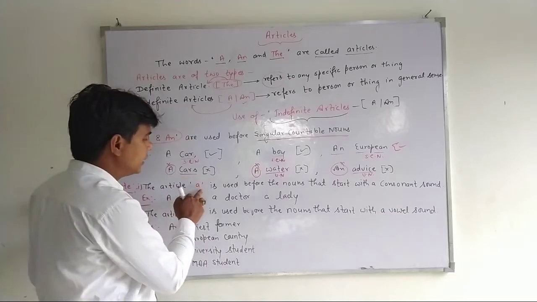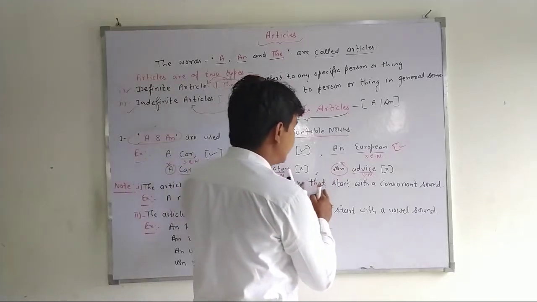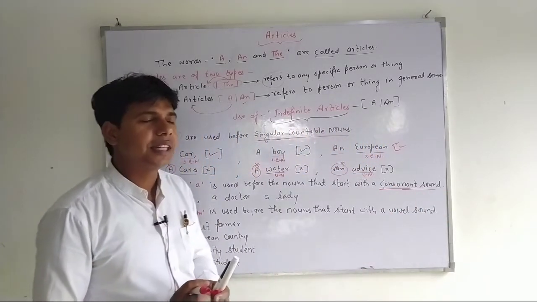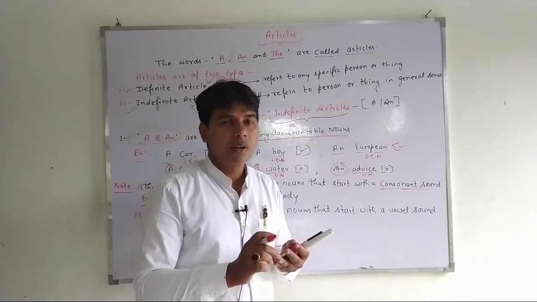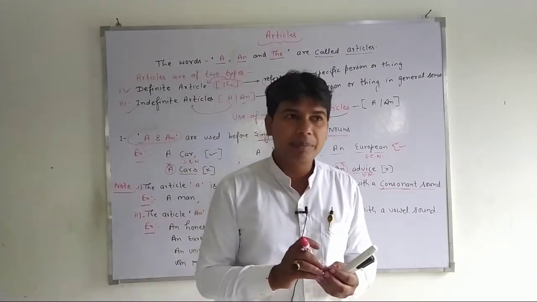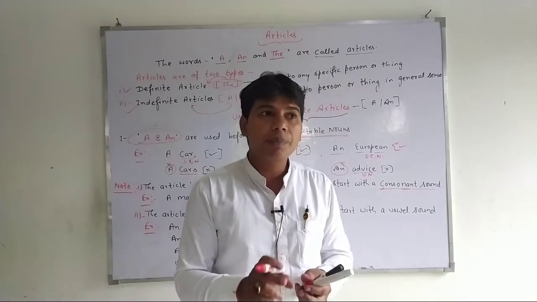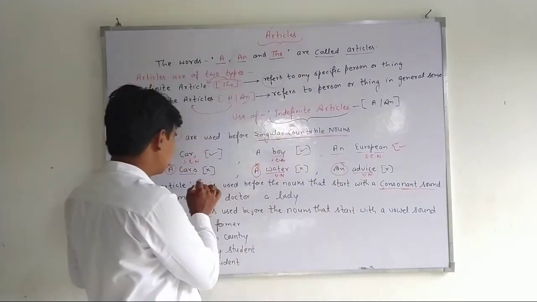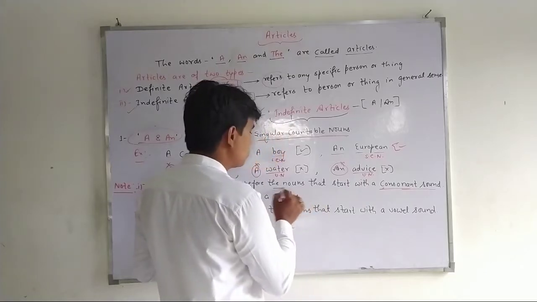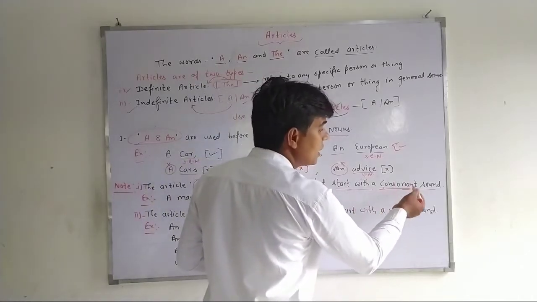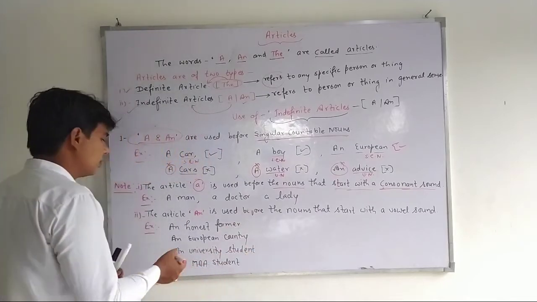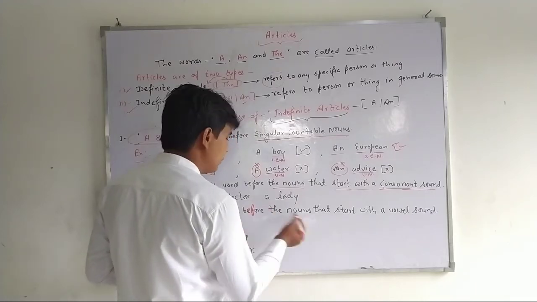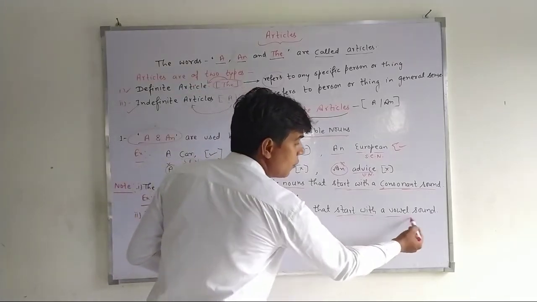The article a is used before nouns that start with a consonant sound. I mean to say a and an both give the same sense and meaning, but they are different in use. A is used before nouns that start with a consonant sound, while an is used before nouns that start with a vowel sound.